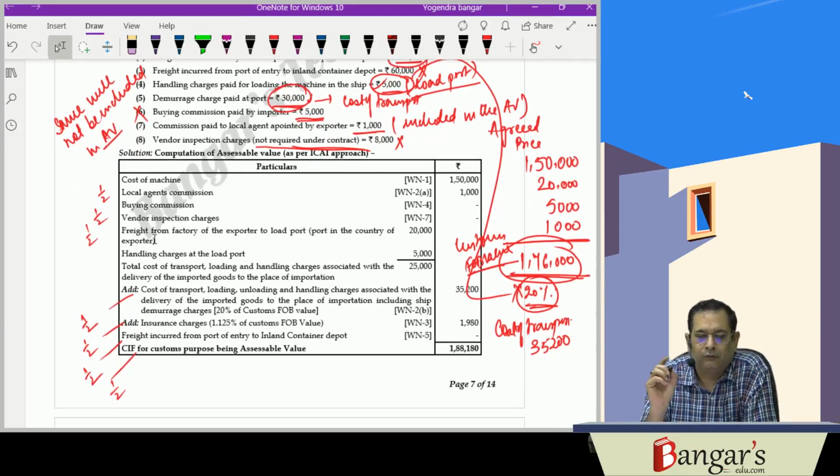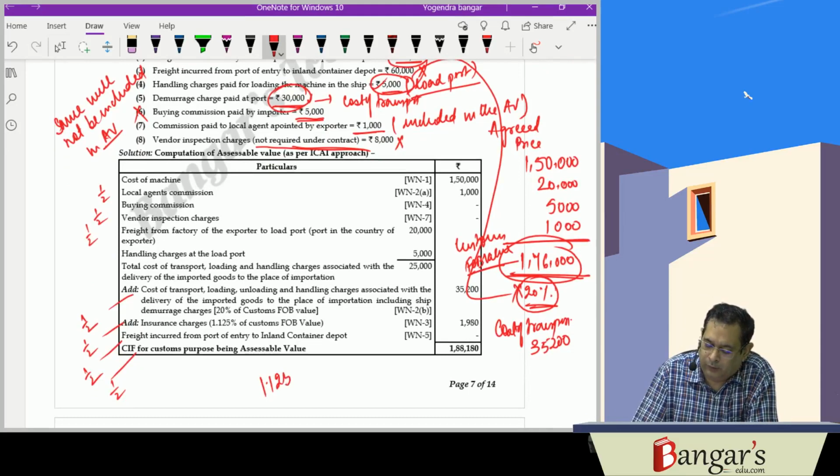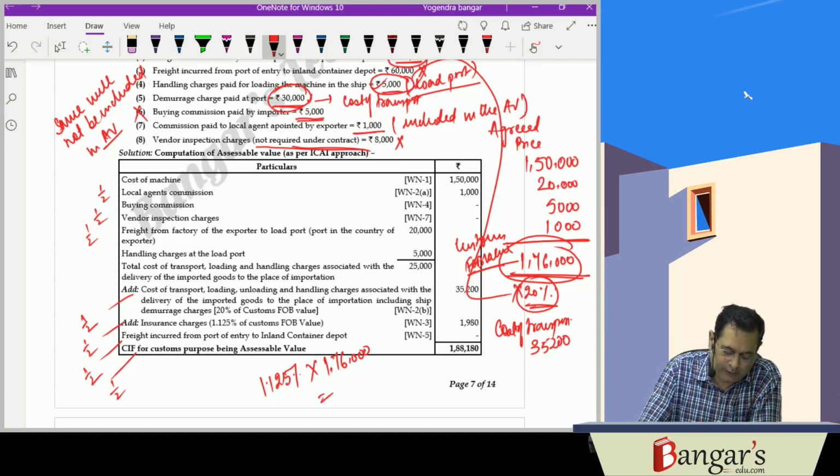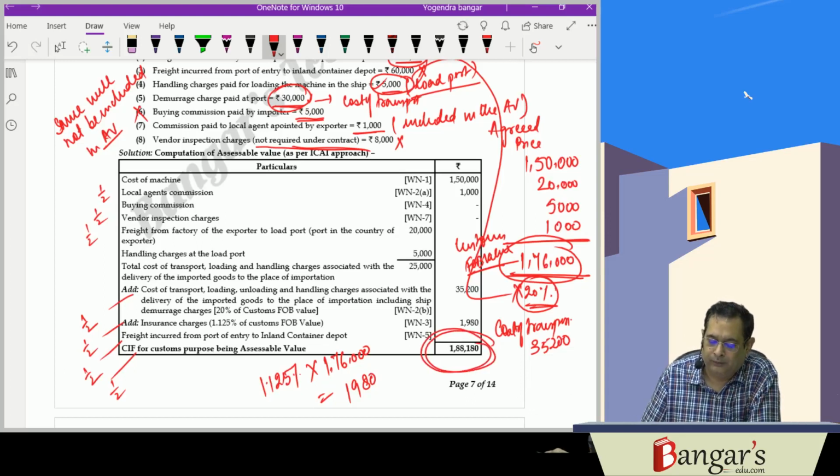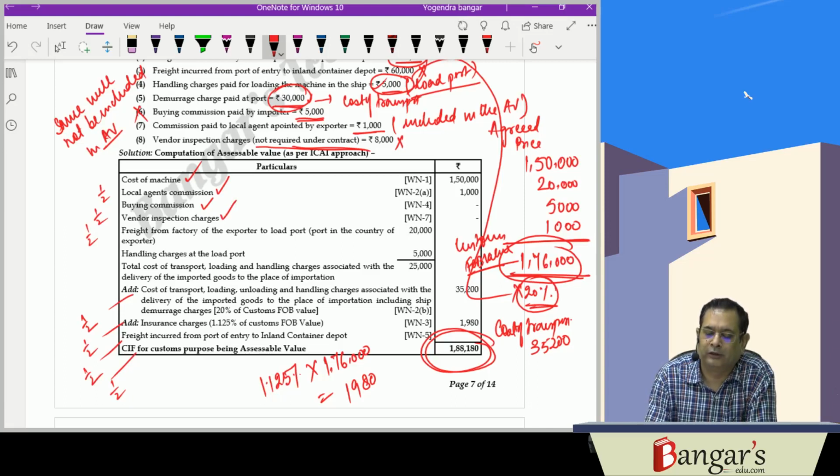Besides this, we will also be incurring insurance charges. Since it is not ascertainable, it will be 1.125% of the customs FOB, and customs FOB is 1,76,000 in this case. So 1,76,000 into 1.125% works out to be 1,980. So the assessable value works out to be 2,13,180. So fundamentally, cost of machine has been provided, local agent commission will be included, buying commission will not be included, vendor inspection charges will not be included.